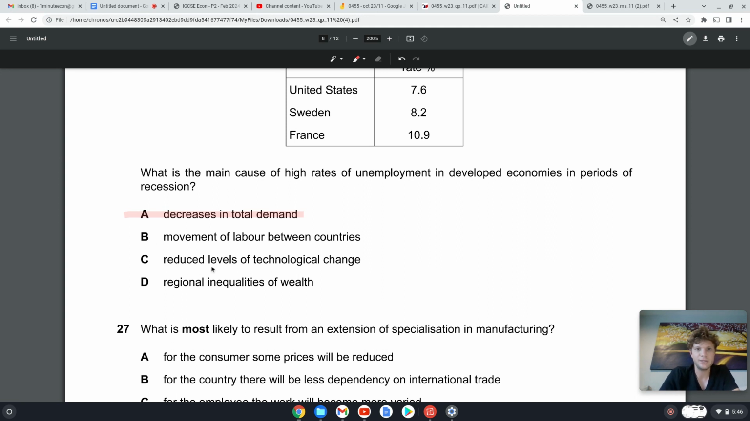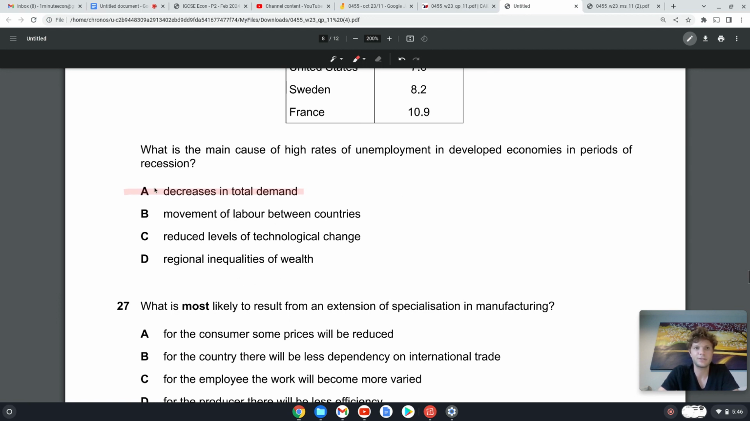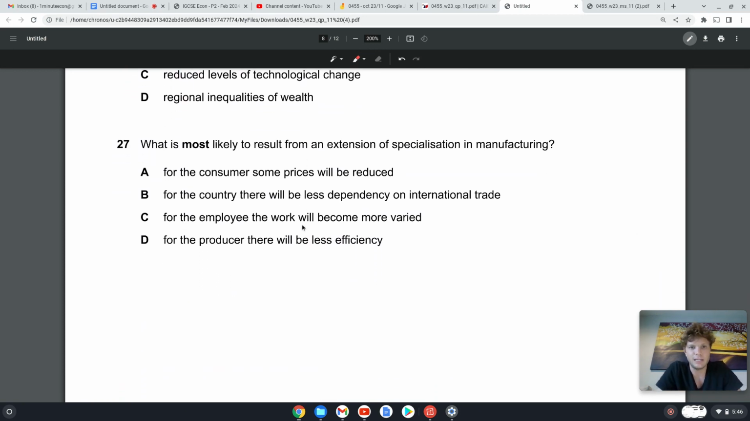C, reduced levels of technological change. No, because technology still might be actually increasing, even though it's at a slower rate. That's a common trick there. D, regional inequalities of wealth. No, don't think so. So decrease in total demand. Okay, 27. What is most likely to result from an extension in specialization?